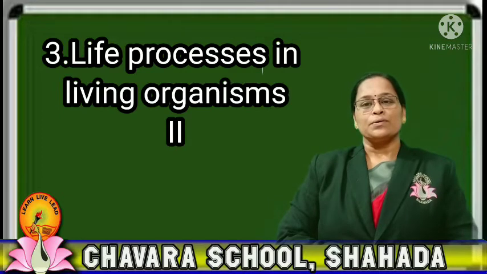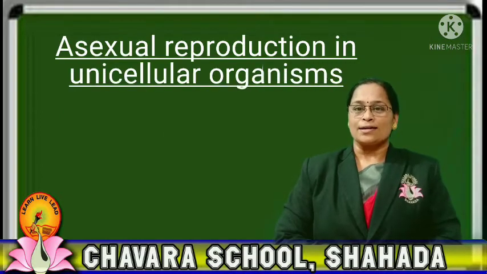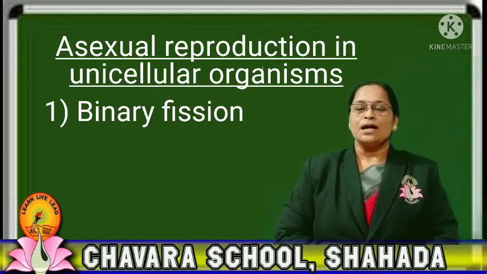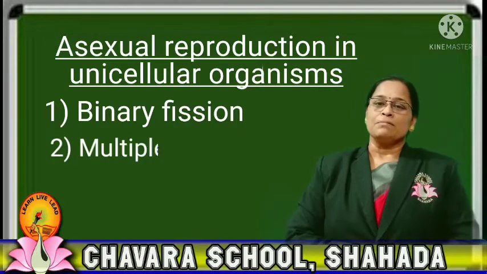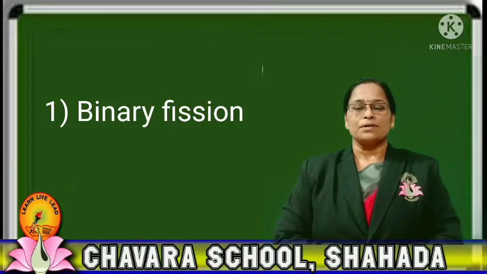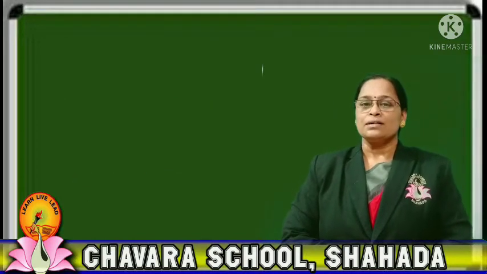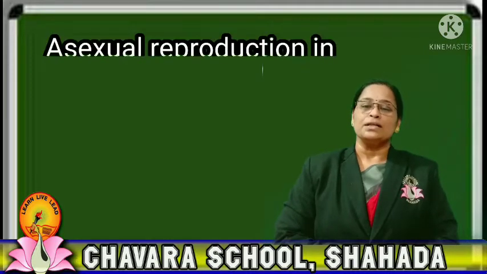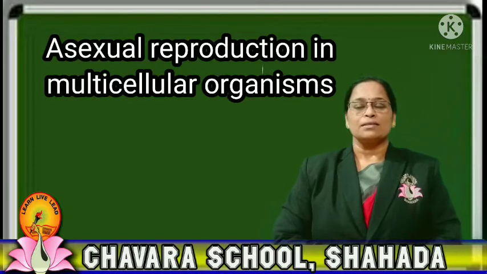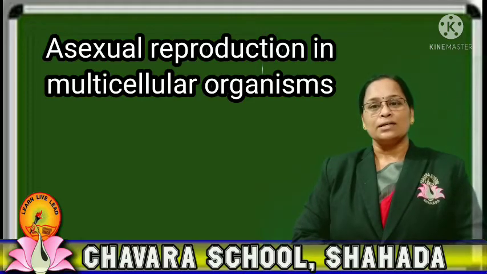In the previous video, you learnt about asexual reproduction in unicellular organisms, by binary fission, multiple fission and budding. With the help of examples, you have studied this asexual reproduction in unicellular organisms. Now, next we'll learn about asexual reproduction in multicellular organisms. So let's see one by one the methods of asexual reproduction in multicellular organisms.